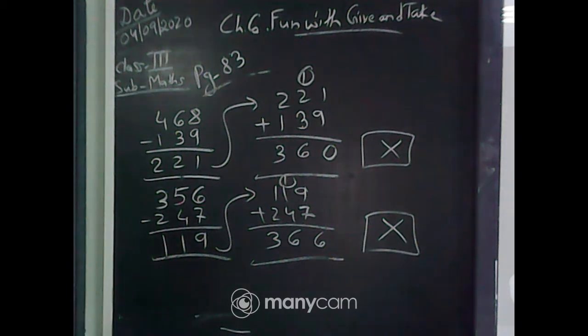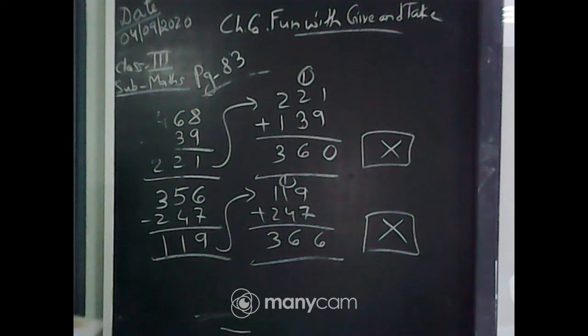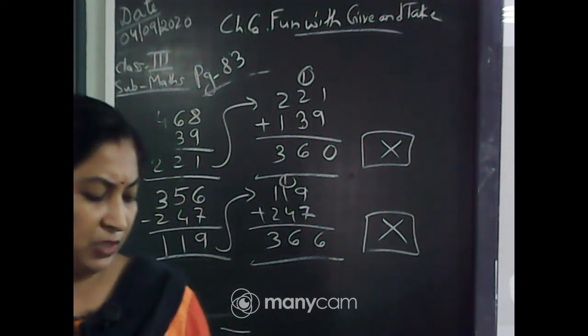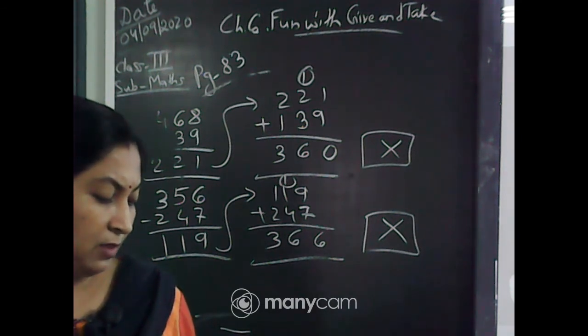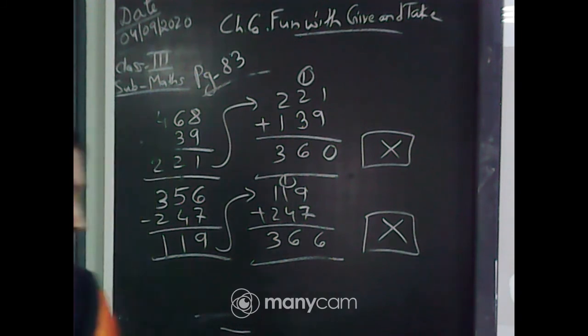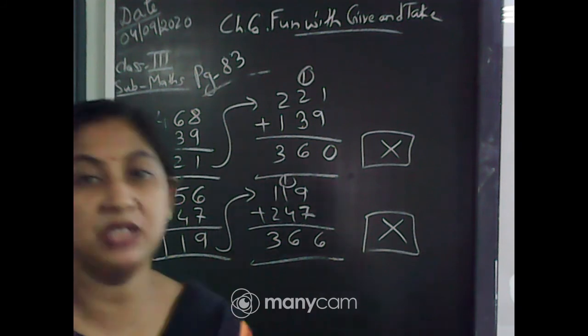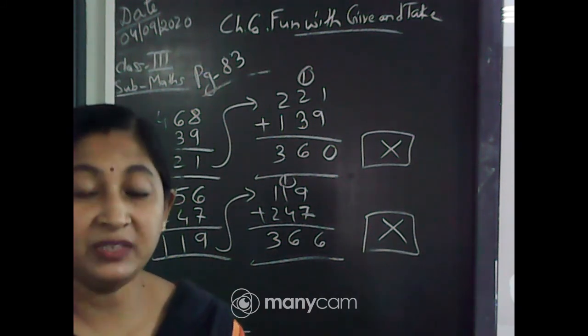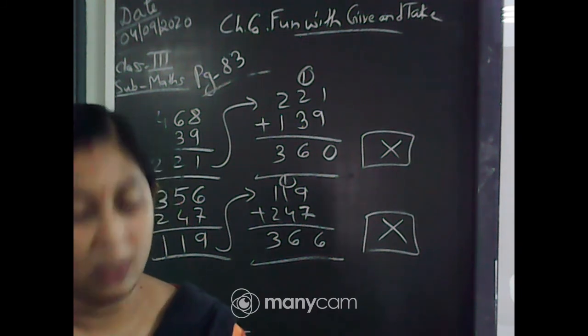Now come to the next one. The next one is, wait a minute, the same as we have done, 468 minus 139, it is 221. It is the same. That means all the options are wrong. All the subtractions given are wrong. This way you will check whether the given answer is correct or wrong.